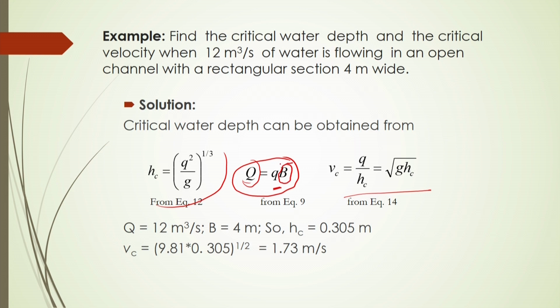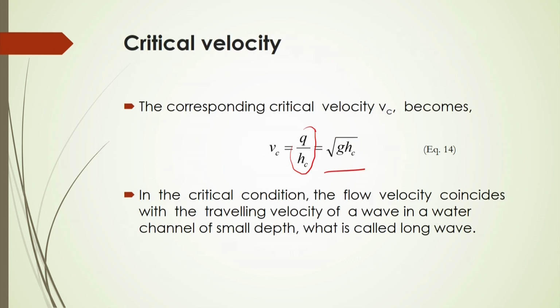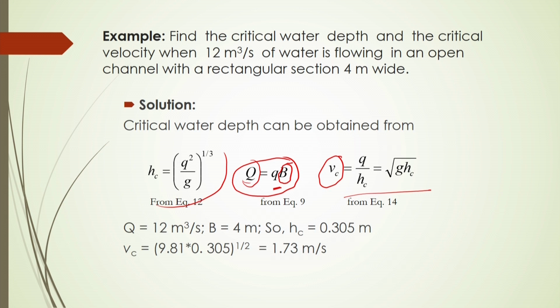So, very simple, you can calculate small q, and after getting this small q you can get AC just by calculating this V c here, because V c, the critical velocity, is given here as root over g h c. Otherwise, you can calculate it from the mass conservation equation, and in this way.